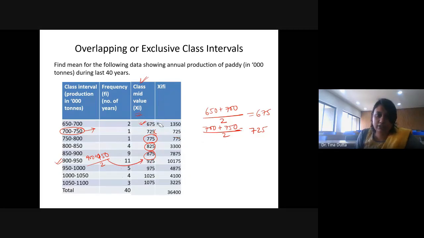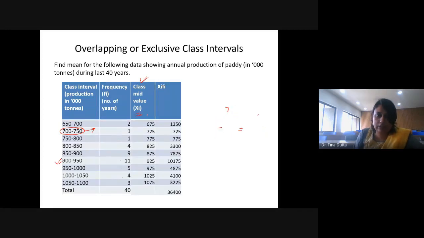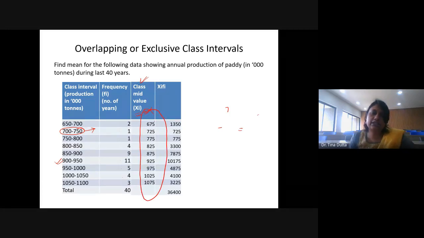So this is how this column Xi is calculated. I hope it is clear. If it is not clear, just unmute yourself and let me know. So this column, how it is created, you have to just add the lower bound and the upper bound of the class interval and divide that by 2. Once you get the class mid value, then you have to prepare another column for Xi into Fi. That means class mid value multiplied by the corresponding frequency.